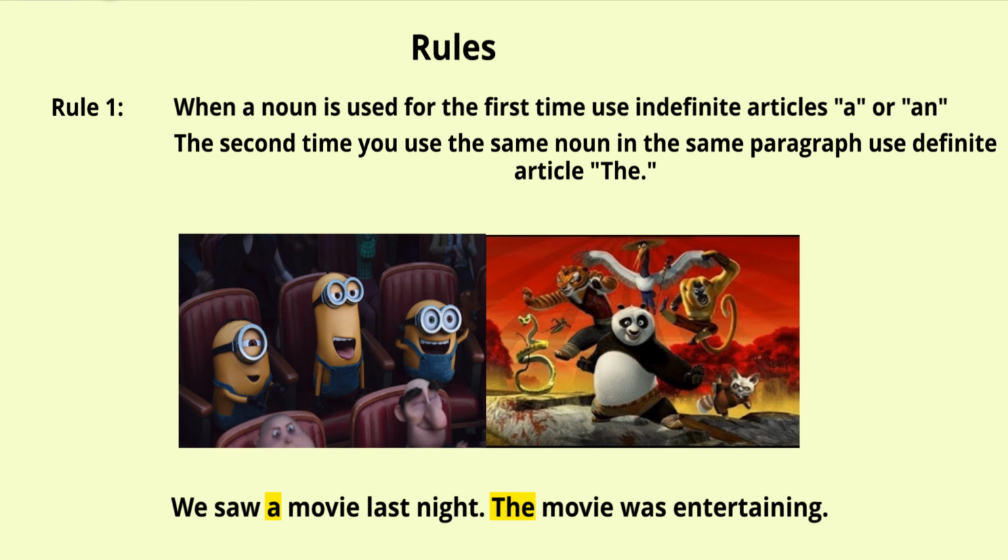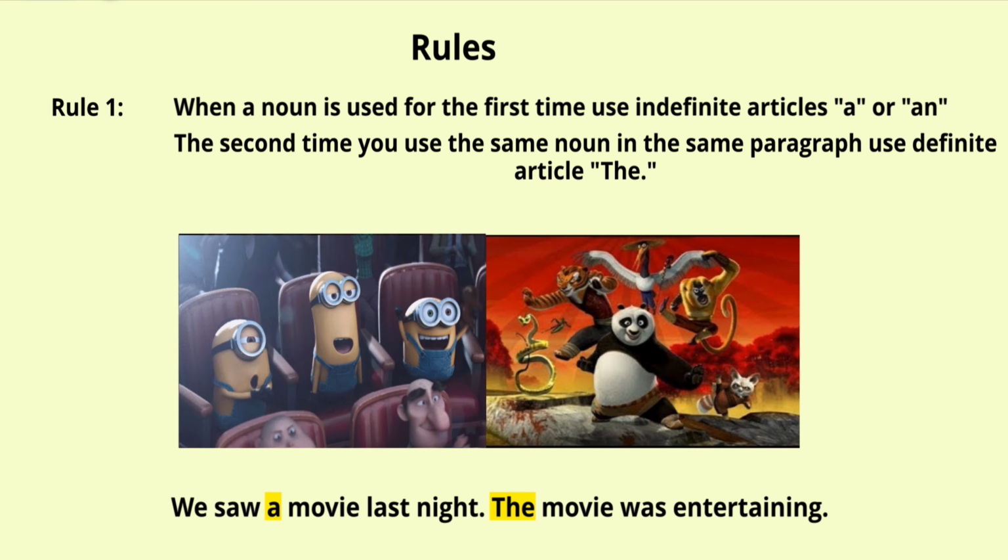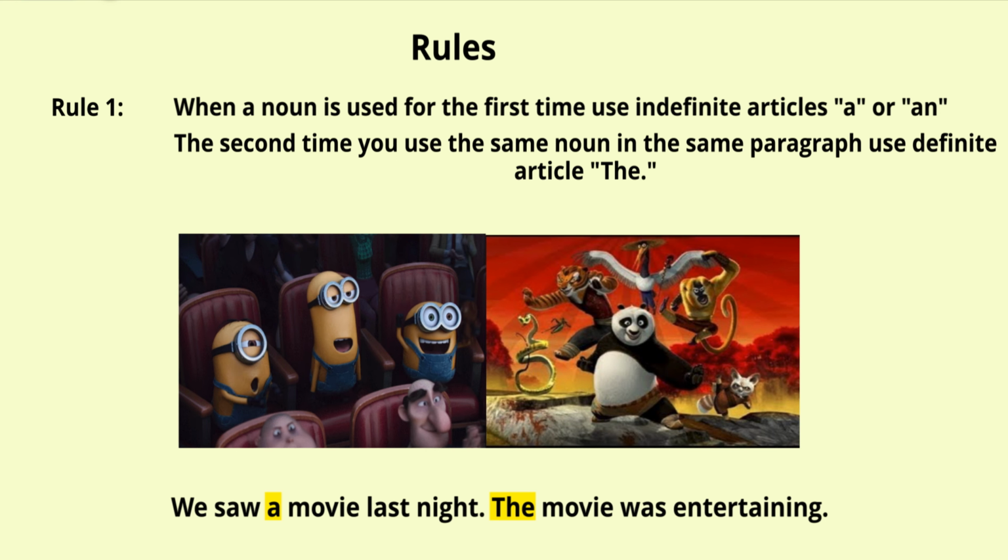There are certain rules that we need to follow while using the articles or while identifying the articles. So, let's see what the rules are. Rule 1. When a noun is used for the first time, use indefinite articles a or an. A is used when the noun starts with a consonant sound. An is used when the noun starts with a vowel sound. The second time you use the same noun in the same paragraph, use definite article the. Let's take a look at the examples. Then you can understand it clearly.